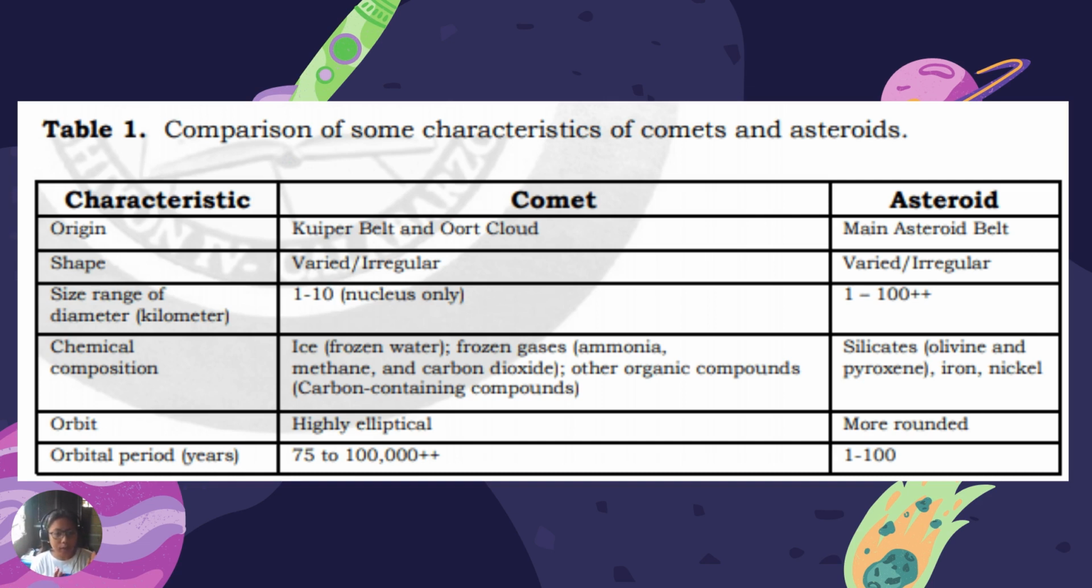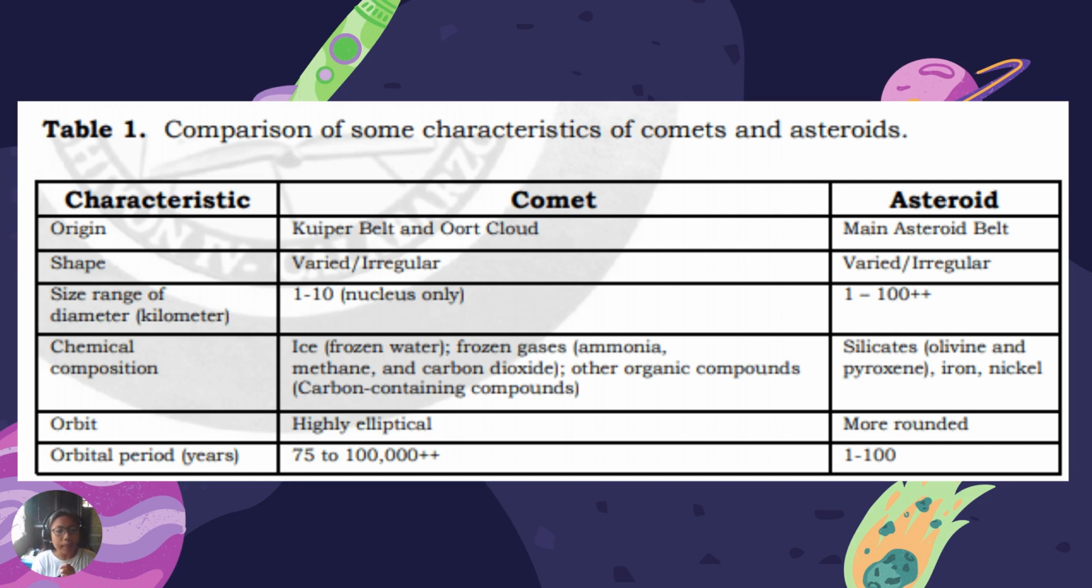Then, let us go with the orbit. When we say orbit, it is where the comet and the asteroid revolve around. Okay? Kung saan sila gumagalaw, kung saan sila umiikot. Now, yung orbit ng comet is highly elliptical. When we say elliptical, we are dealing with the shape of an oblong, okay? And for the asteroid, the orbit of an asteroid is more rounded in shape, okay? Elliptical could be in the shape of an oblong, and more rounded is a little bit just like a circle, okay?